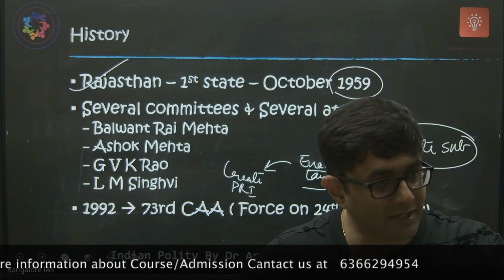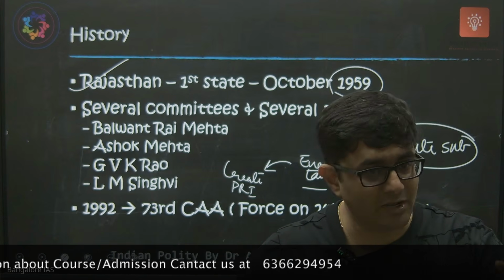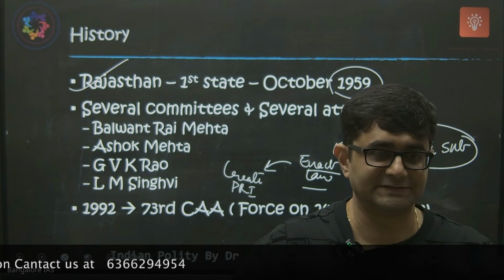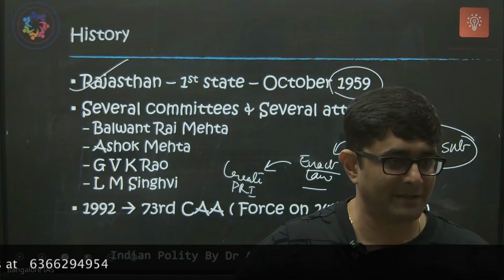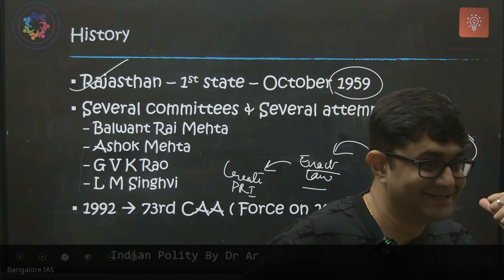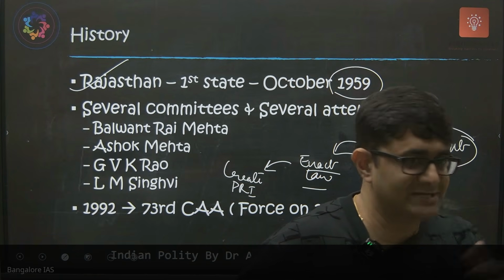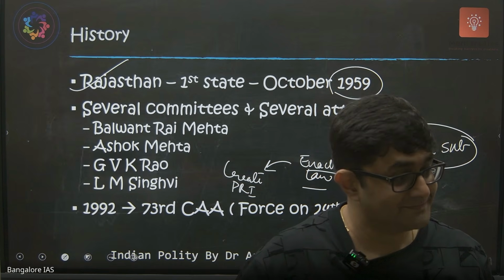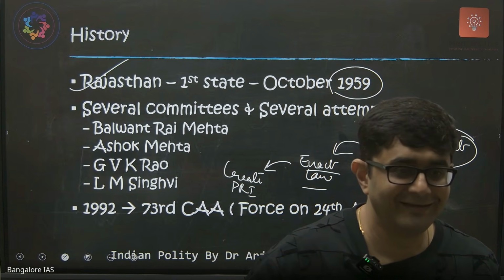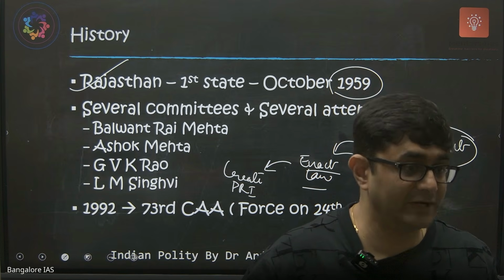Understood? We had to create a new provision within the constitution to give panchayats a constitutional status. But the problem is that amending the constitution, especially a state subject, requires the Rajya Sabha as well as approval by the states. So it was complicated.